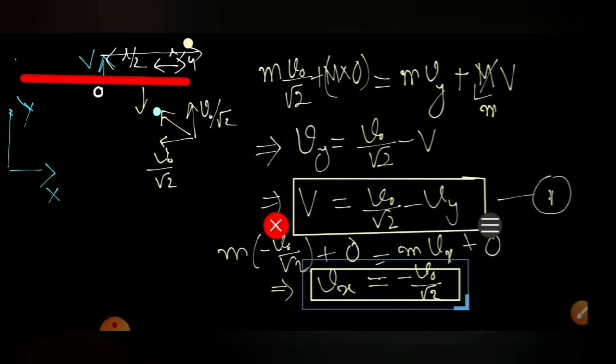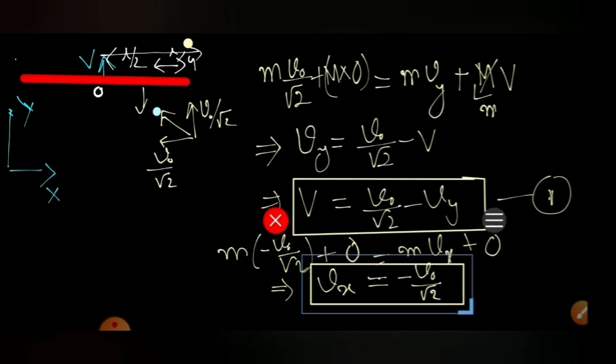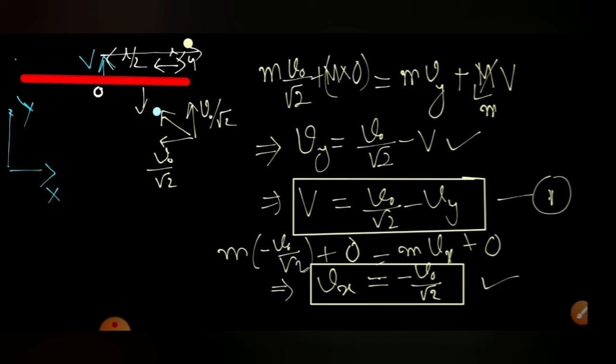So we got another relation for Vy. We got Vx and we calculated Vy. Two equations we got, one for Vx and one for Vy. Vx we got in the known quantity form V naught, Vy we got in terms of V. The two equations we applied. So let's give the name equation number 2 for this.